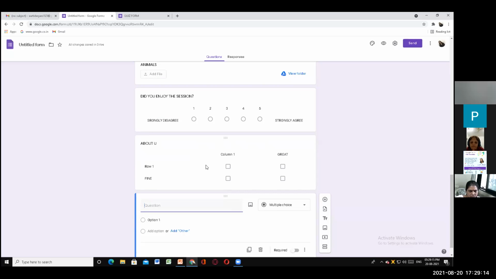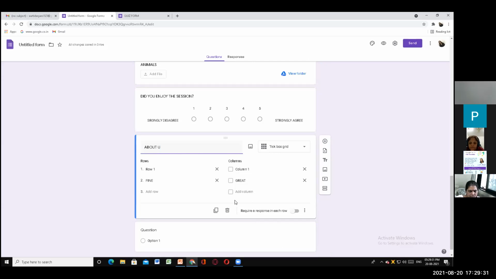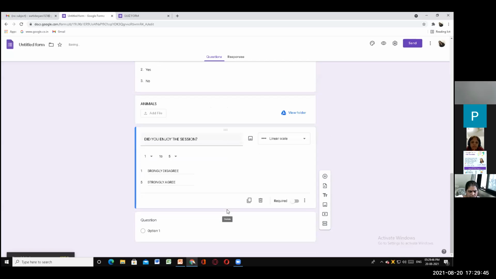Now, yeah, you got it. Row 1, column 1, great. So fine, you will click it here. Probably this one should have come here. So if this is the wrong thing, now I want to delete this. How will I delete? Here you get the option of delete. I did it purposely to show you that if we have made any mistake, how we can delete. So just click on delete and just delete. Okay, that section will go away.